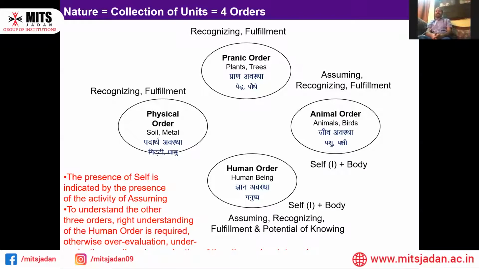The next is the pranic order. Pranic is the order in which we can include all the plants, whether it is a banyan or every other kind. Yes, we can include the fungi also. So every kind of plant can be included in this particular second order.